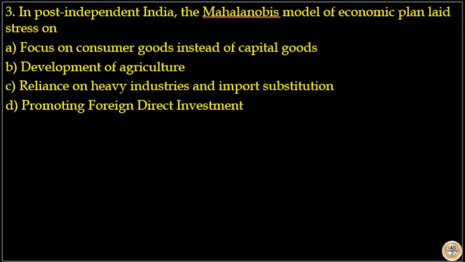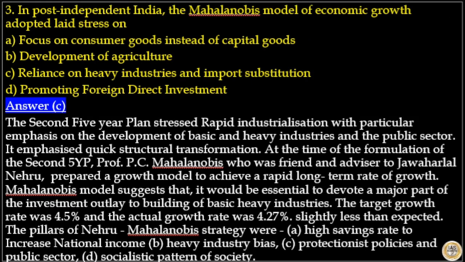Next is question number 3. In post-independent India, the Mahalanobis model of economic plan laid stress on, options are, focus on consumer goods instead of capital goods, development of agriculture, reliance on heavy industries and import substitution, promoting foreign direct investment. Here, answer to this question is option C, that is reliance on heavy industries and import substitution.